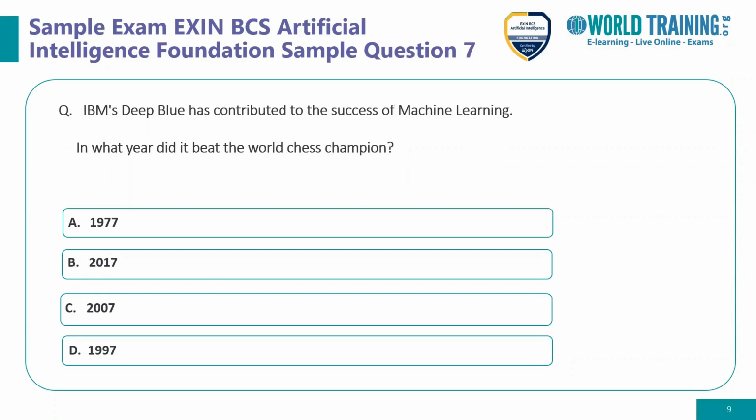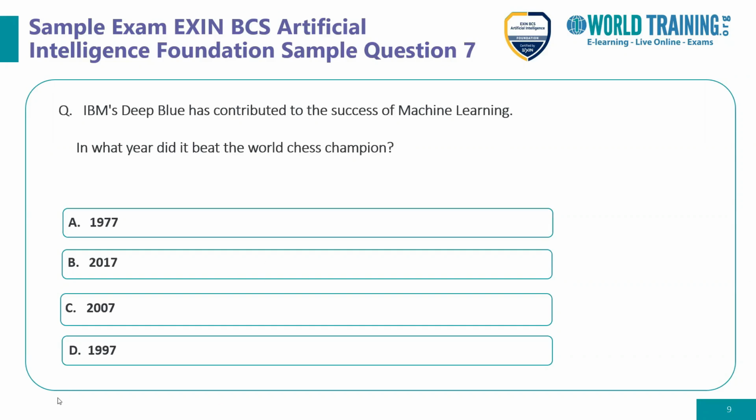So let's talk about sample question 7, wherein IBM's Deep Blue has contributed to the success of machine learning. So in which year did it beat the world chess champion? Is it option A 1977, option B 2017, option C 2007, option D 1997?